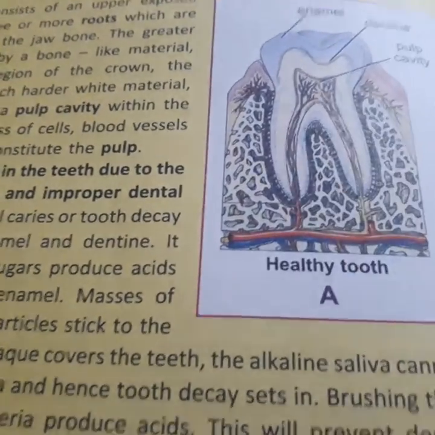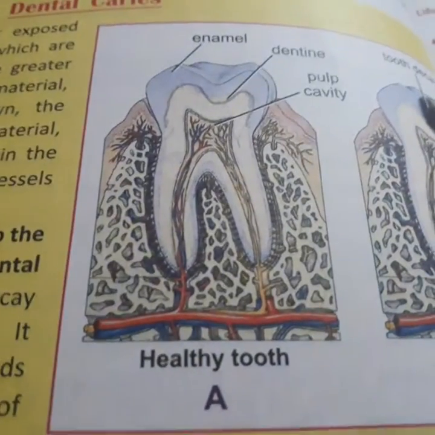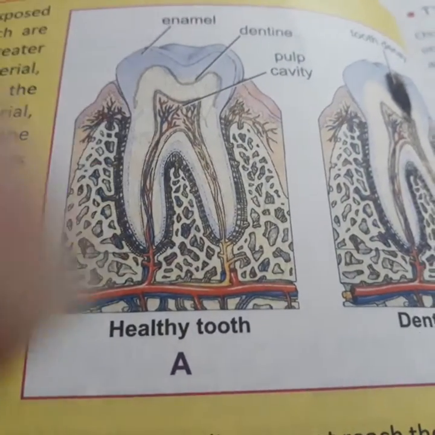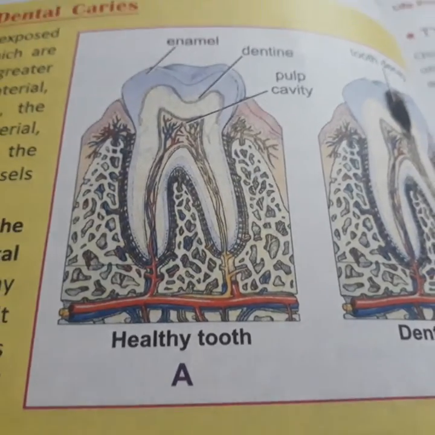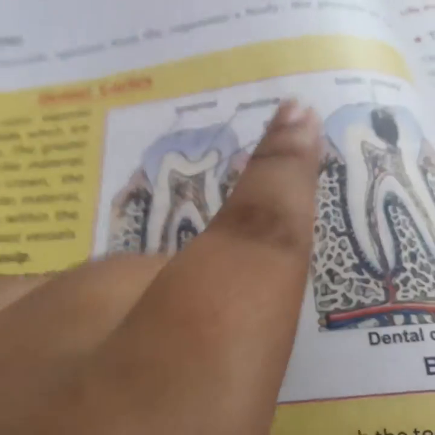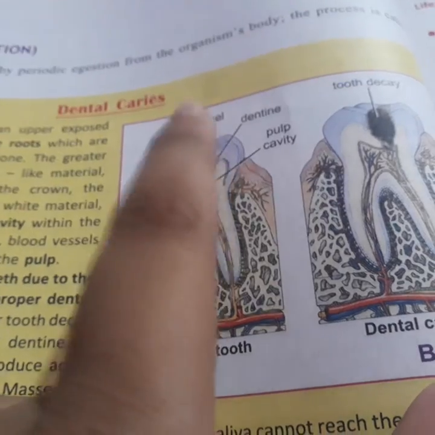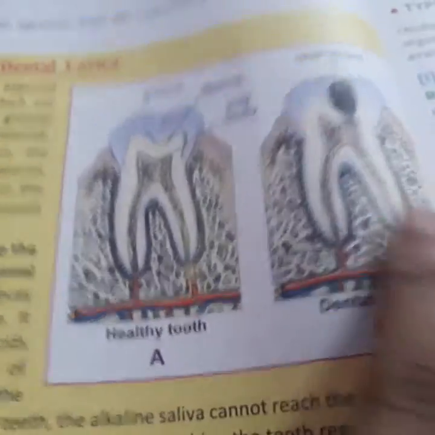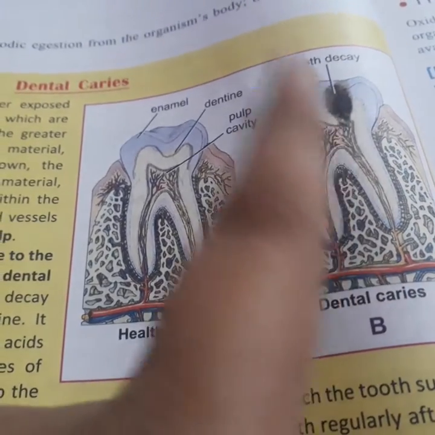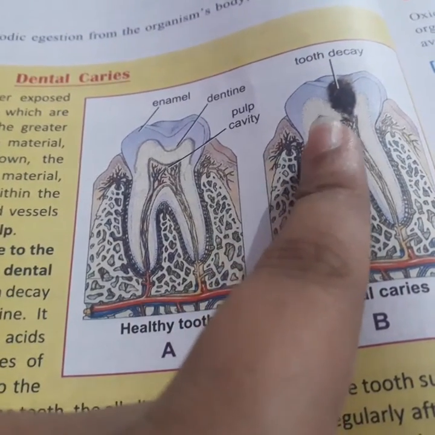When you go to a dentist and they say you're handling your teeth carelessly, not taking proper food, like eating chocolates too much, they might suggest that you keep your enamel healthy. You can see this is a picture of a healthy tooth, and this is a dental caries or damaged tooth. This happens mostly because of sugary foods.